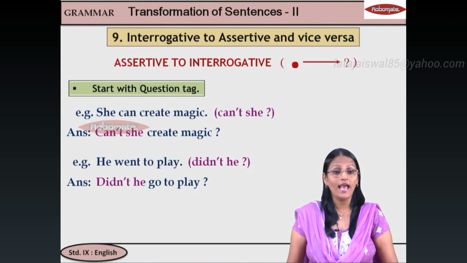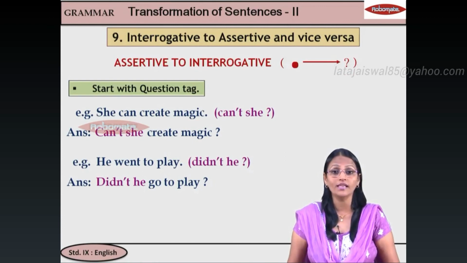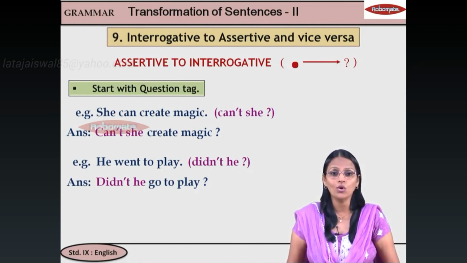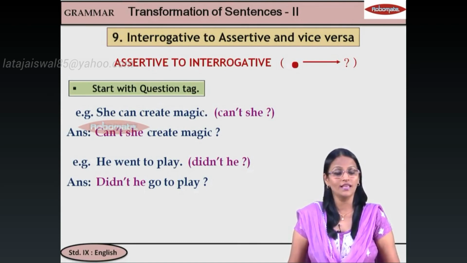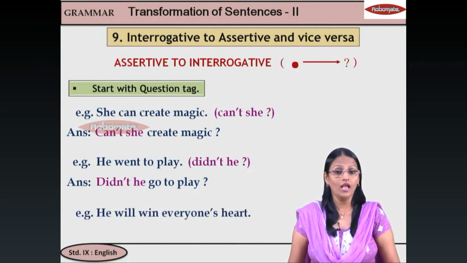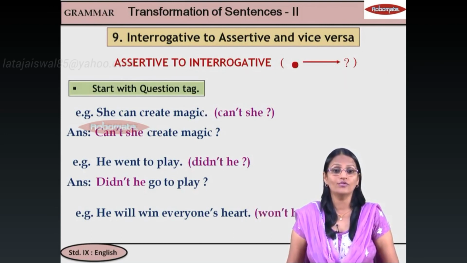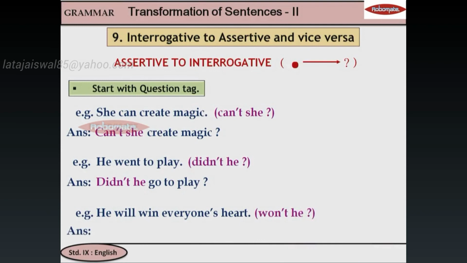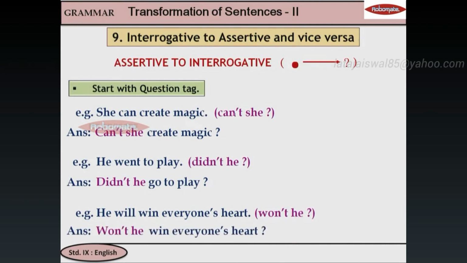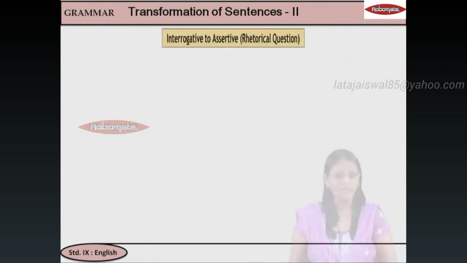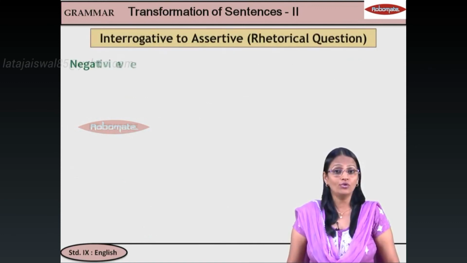Once again students, what do you have to do to make assertive into interrogative? Take a question tag and make it into interrogative. Now he will win everyone's heart. The negative of will is won't. So we will take won't he and we will say won't he win everyone's heart, putting a question mark.